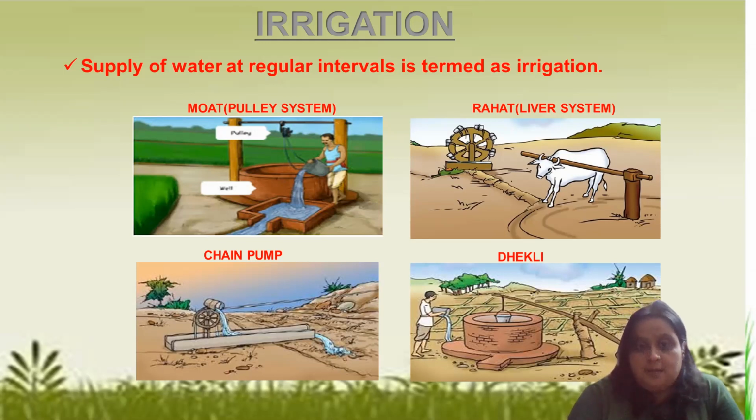Then the chain pump, which is a kind of pump also. That's a quite similar structure. So that is also the chain pump. And you can say dekli, where a farmer manually takes the water from a well.